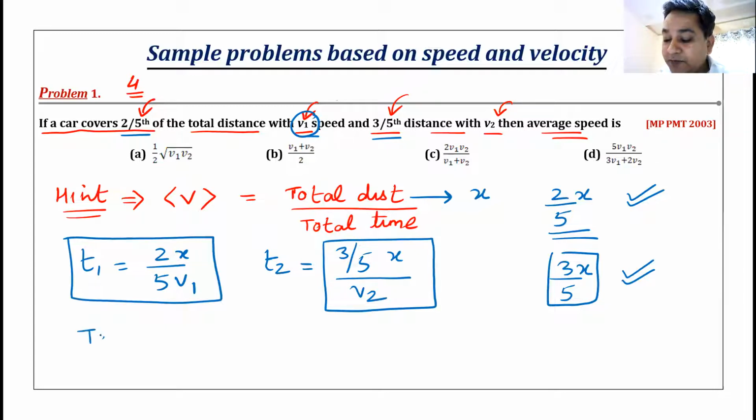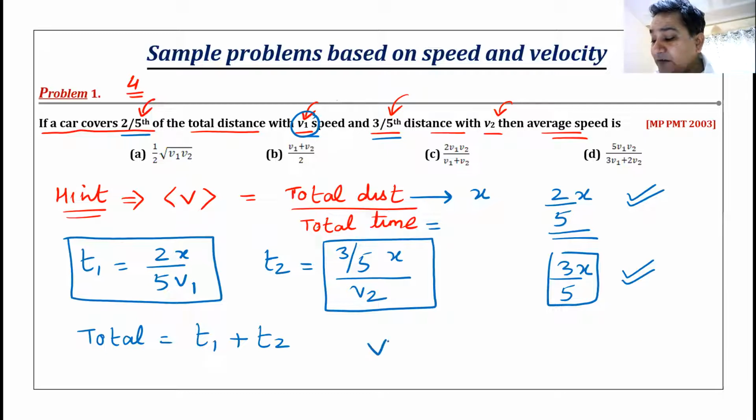My total time will be t1 plus t2. That is my total time. Total distance is x. You divide x by the total time. Simple maths. You should get me the average speed.